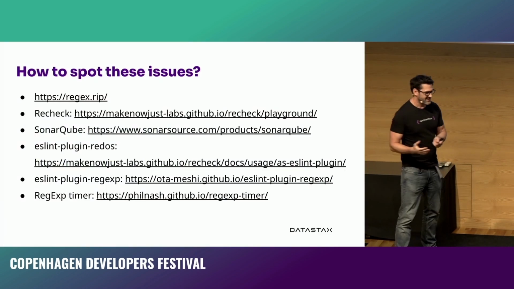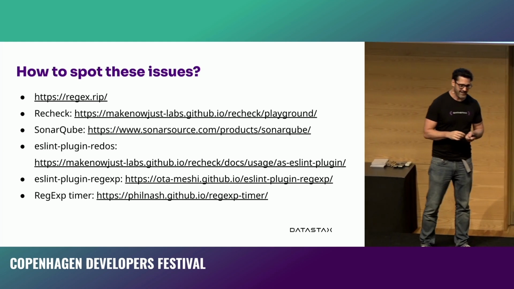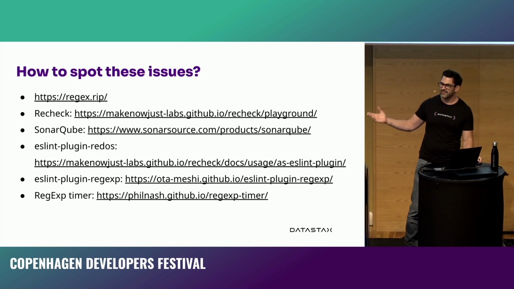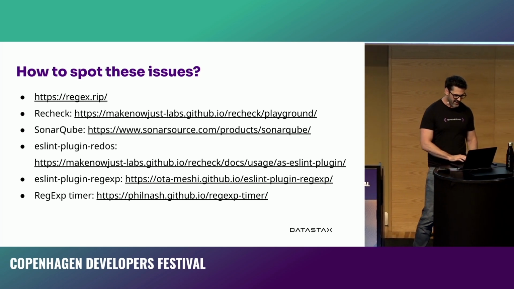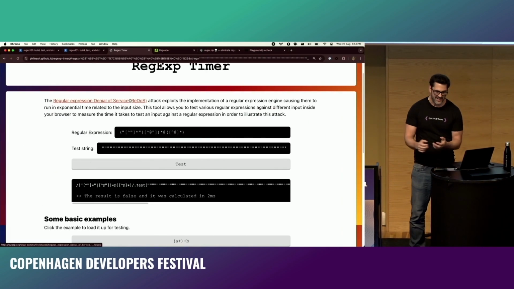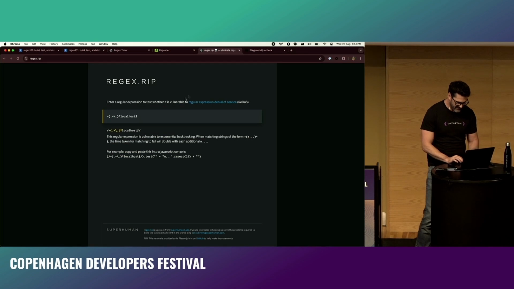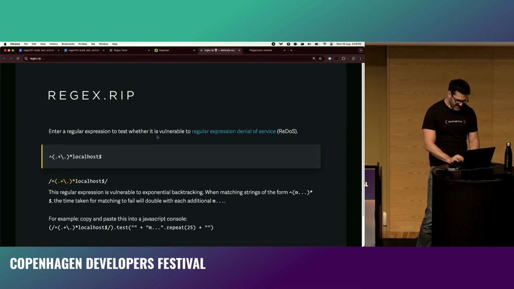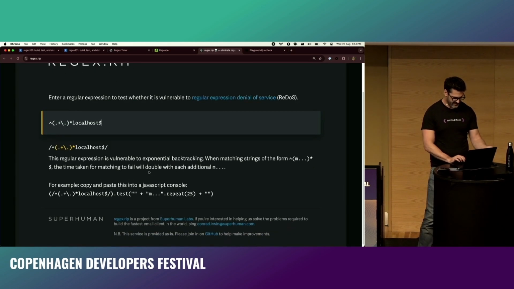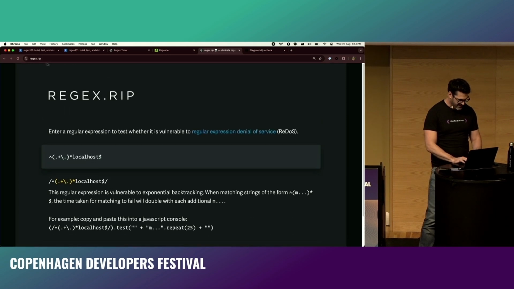And there are a whole bunch of options for this. I mentioned that Superhuman wrote up a post-mortem on what happened with their issue when they tried to be smarter about email regular expressions. As part of their write-up, they wrote a tool called regex.rip, and it does a bunch of checking to see if a regular expression is vulnerable. This is the node fetch one, and it points out that our issue here is down to exponential backtracking because we double with each additional thing. Very good stuff.